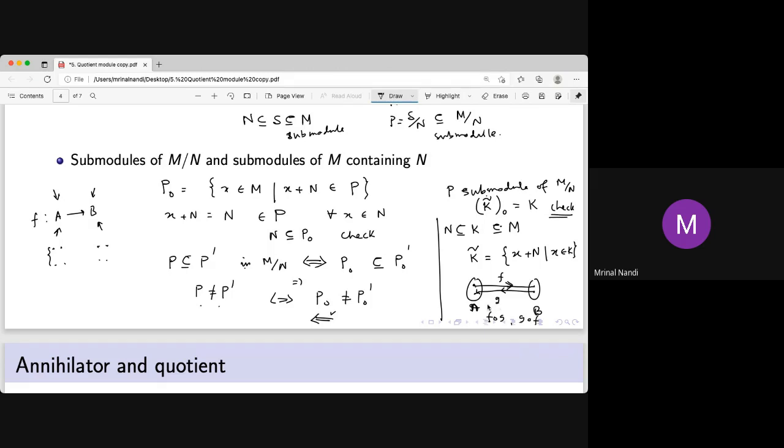This will be K. You can easily check. So that is a one-to-one correspondence between the submodules of M mod N and the submodules of M containing N. So what is the basic idea? The bottom line is this.